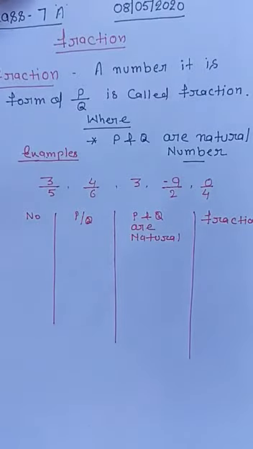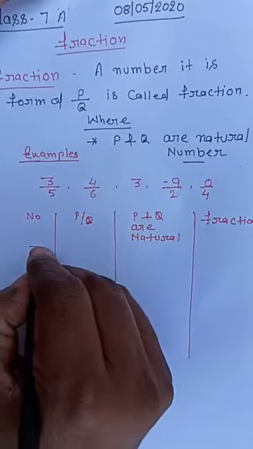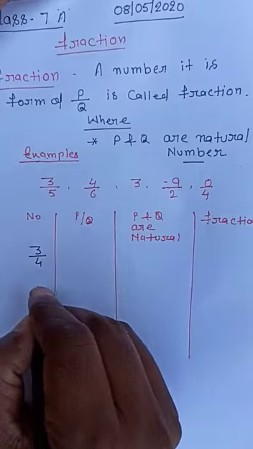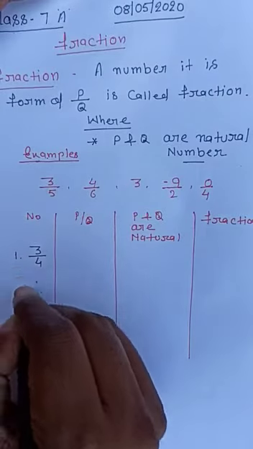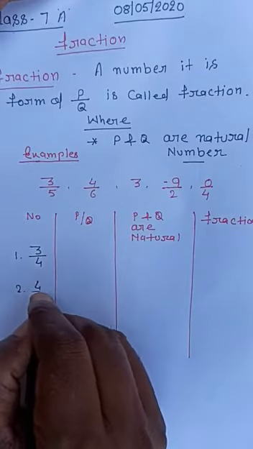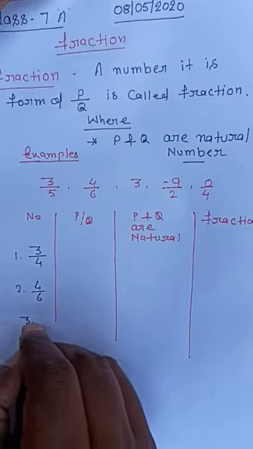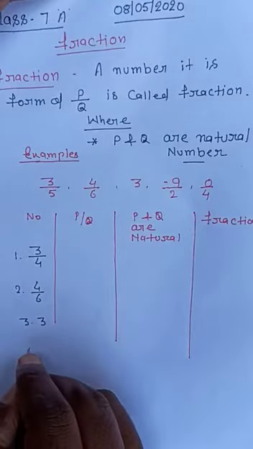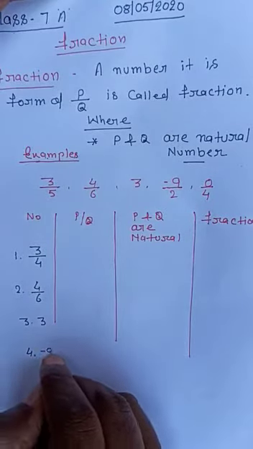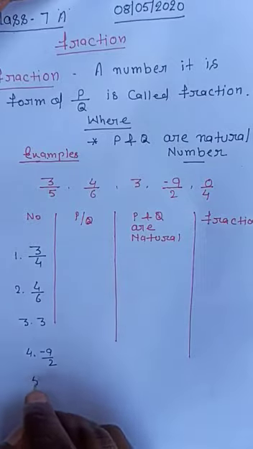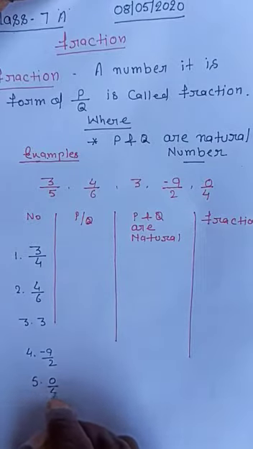So our first example is 3 by 4, second is 4 by 6, third is 3, fourth is minus 9 by 2, and fifth is 0 by 4.